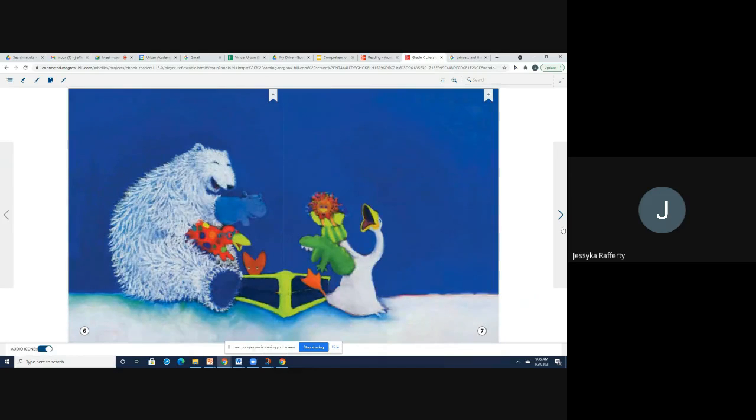Here they are again. Oh, you know what? We can tell the bear and goose are playing with puppets. We know that these are puppets because they both have puppets on their hands. Maybe they're telling a story. Maybe they're acting out a play. Whatever we think that they're doing, we're just going to continue to ask and answer questions through this.